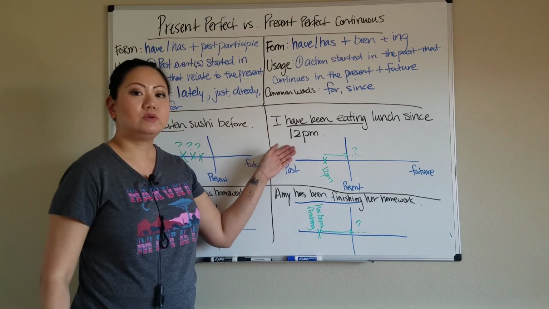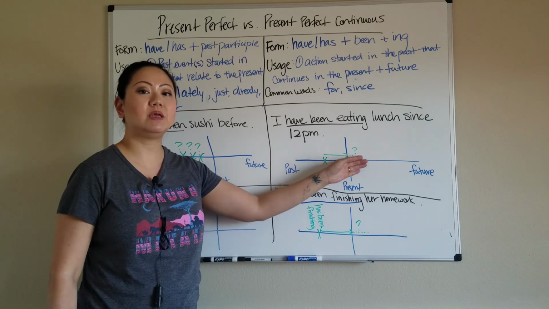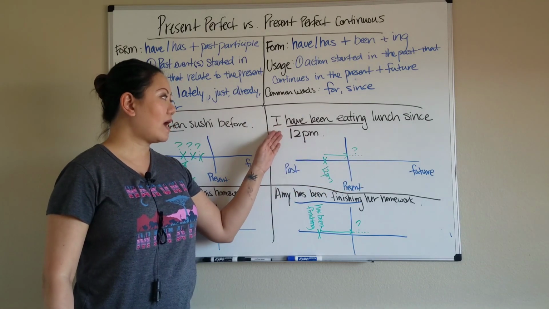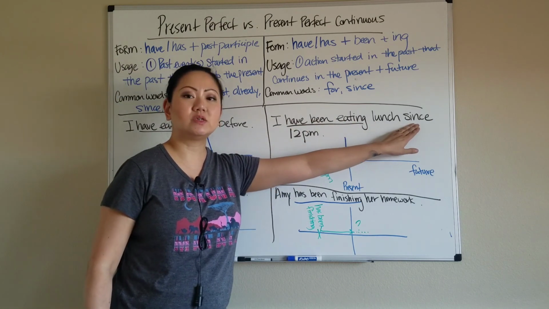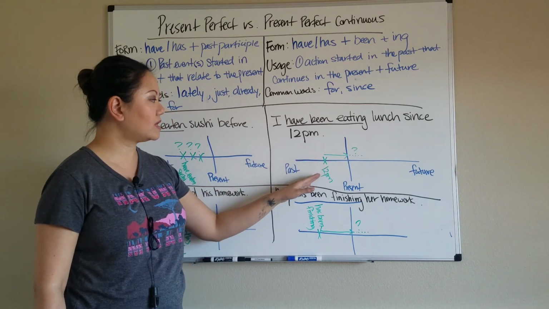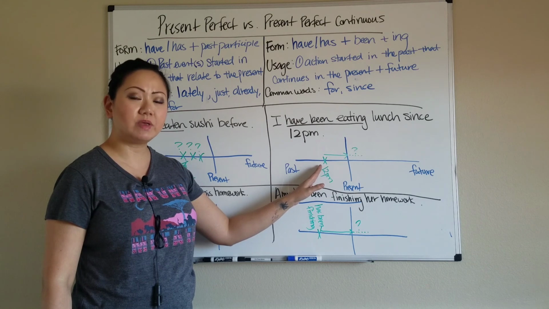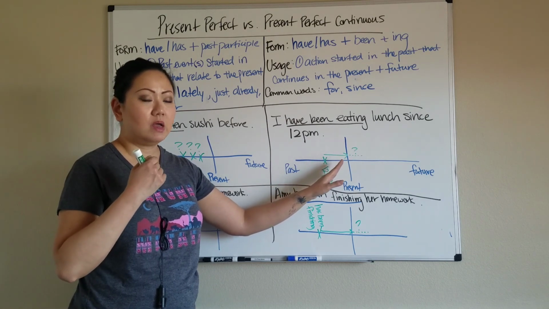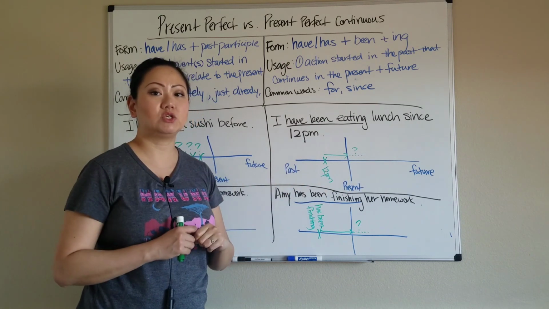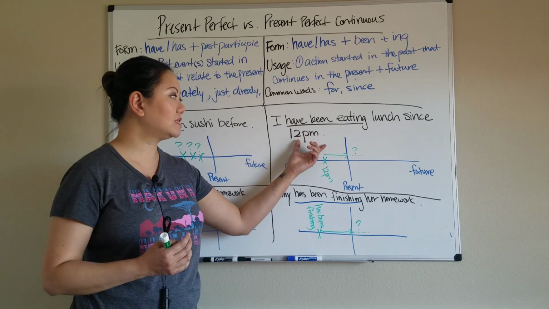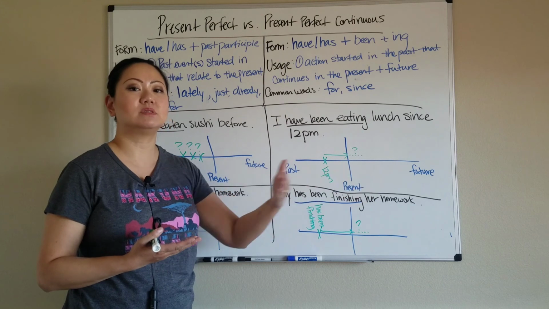On the other hand, I would use ing to talk about something that started in the past, continues into the present, or maybe into the future. So I would say, I have been eating lunch since 12 p.m. I know with since meaning it's a start time in the past. So in the past is 12 p.m. I've been eating lunch since 12 p.m., meaning I started at 12 p.m. I'm still eating lunch right now. Maybe I will continue to eat my lunch into the future. Who knows when I will finish? But again, that's not important. I'm just emphasizing that this ongoing action that I'm doing right now, it started in the past and I'm still doing it right now.